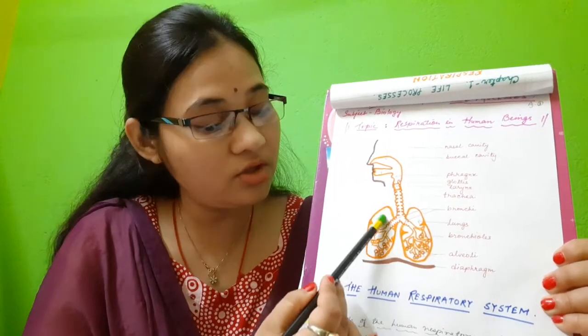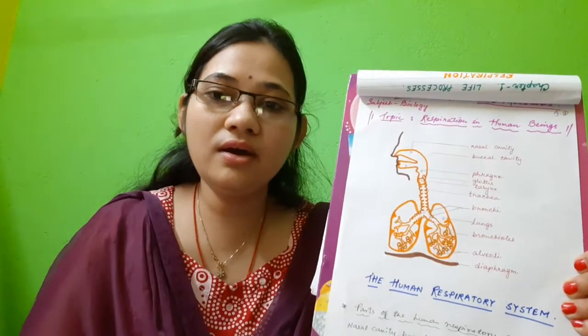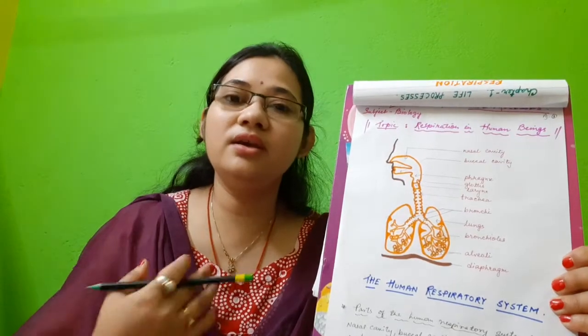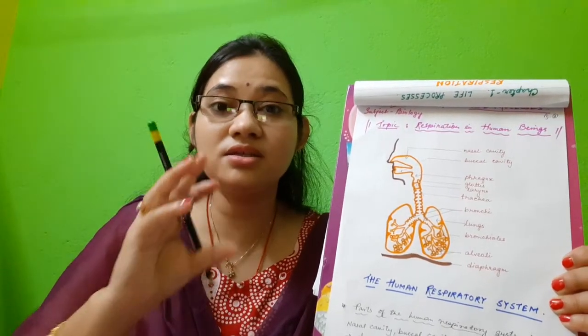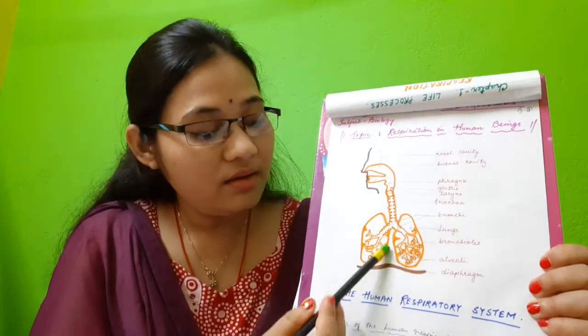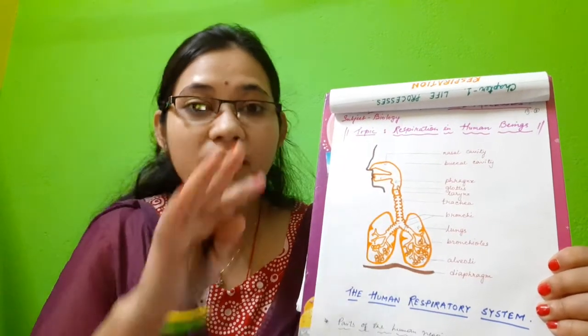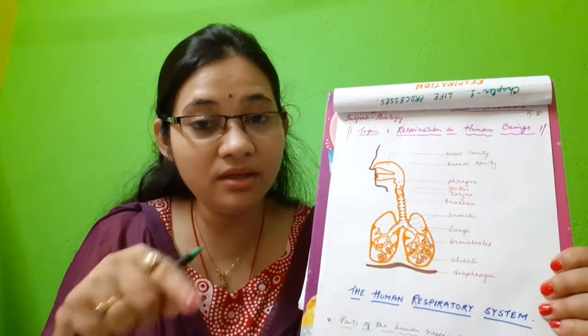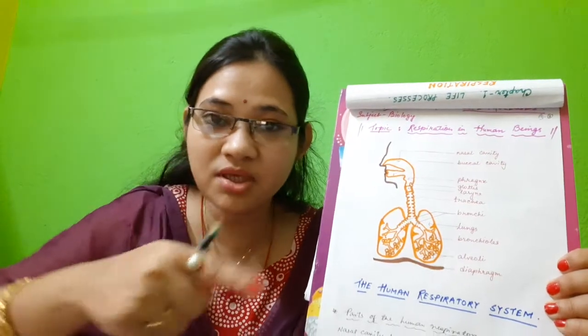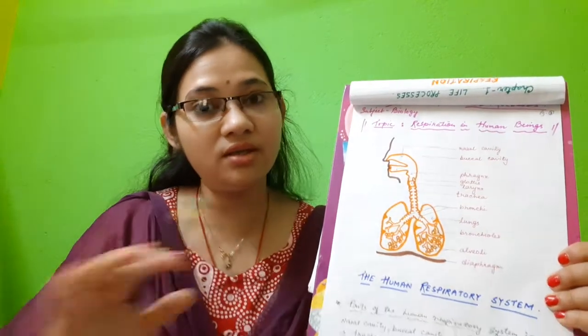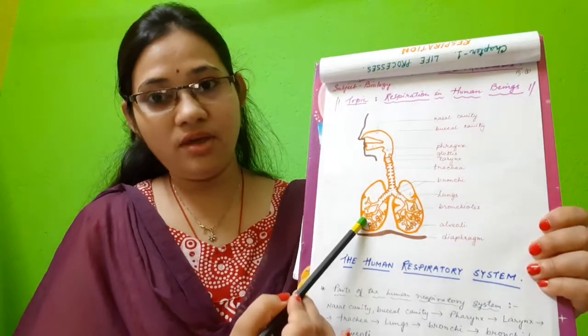The lungs are made up of numerous air spaces, sac-like structures made of a single layer of epithelial tissue, so very thin. Now let us see how gaseous exchange takes place in the alveoli.